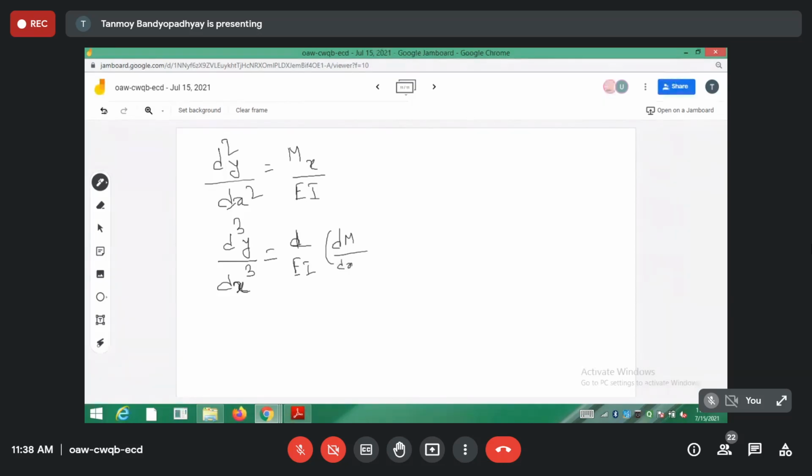In the bending moment chapter we have done a derivation where dM by dx is actually V.